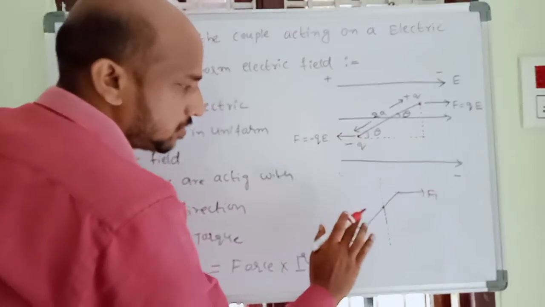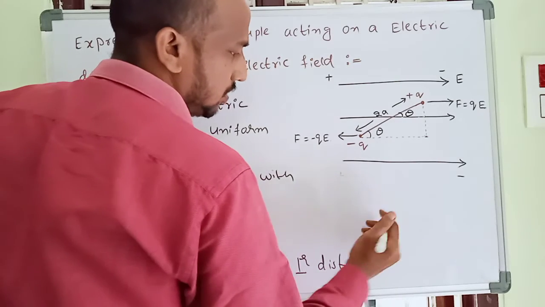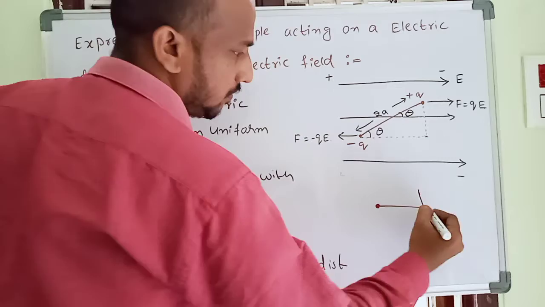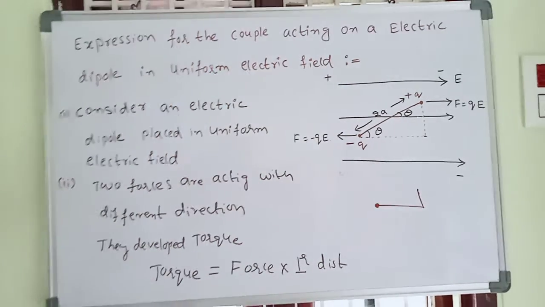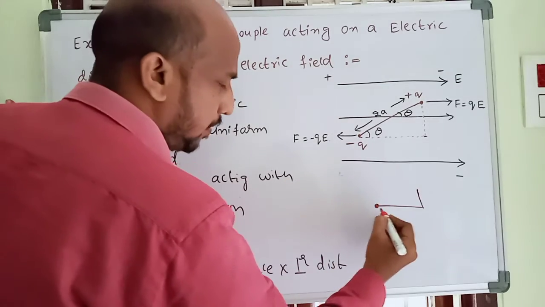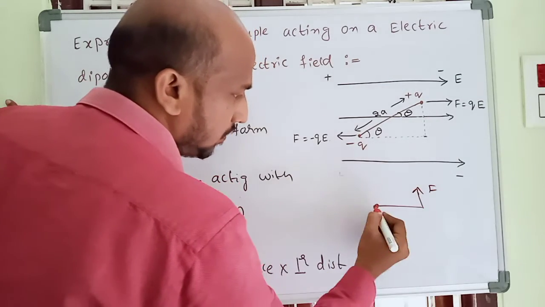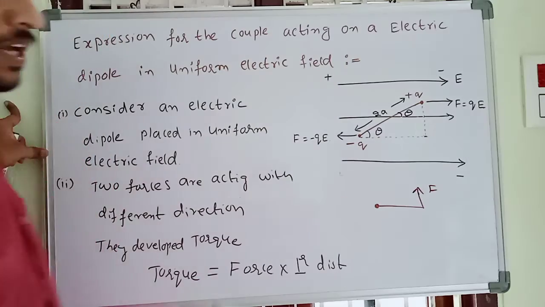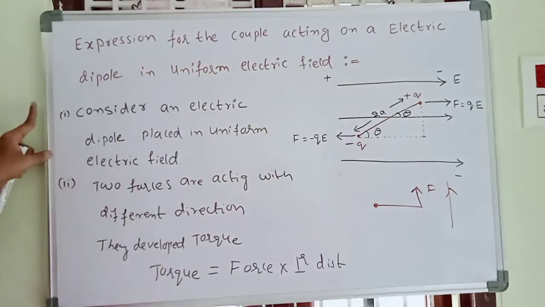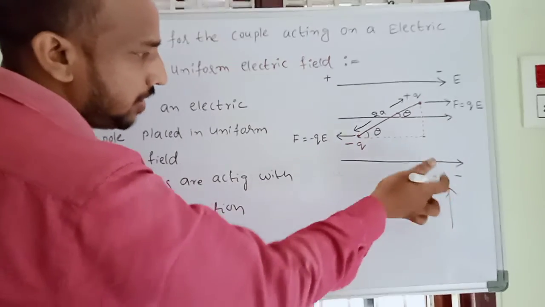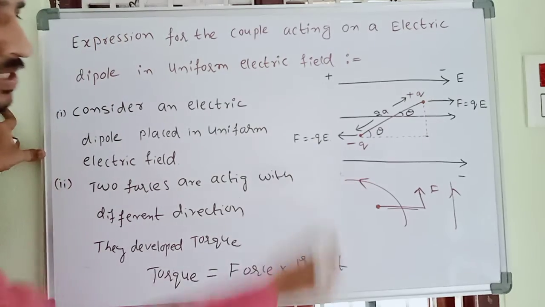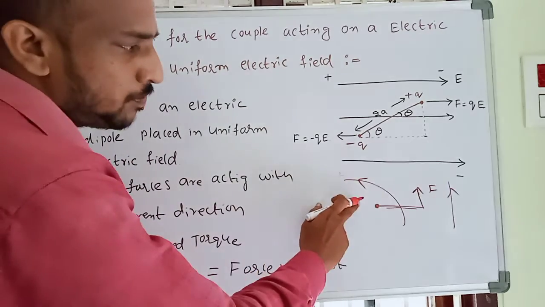For example, take any one force. This is a fixed point here. This is force F1, and this is the fixed point, like a door. Here the force is acting in this direction. If the force acts in this direction, automatically this body rotates like this, which means torque is developed.